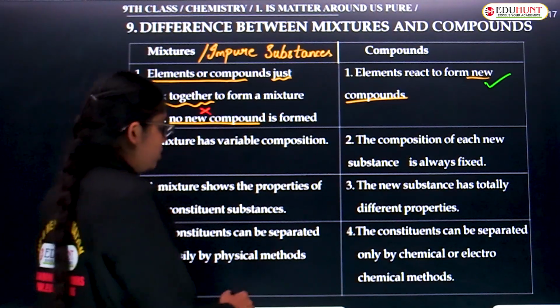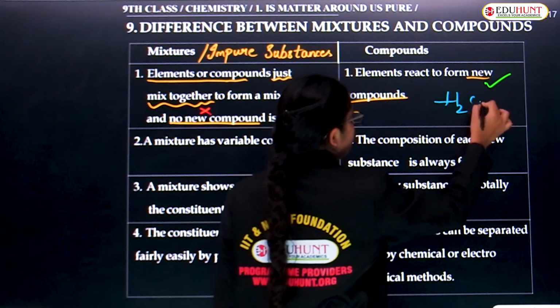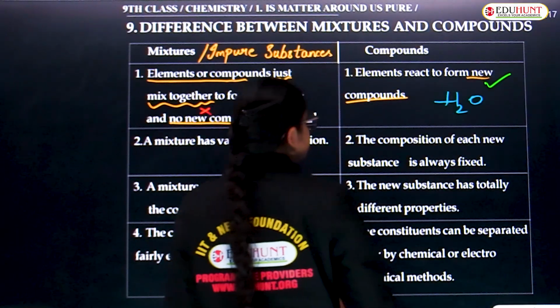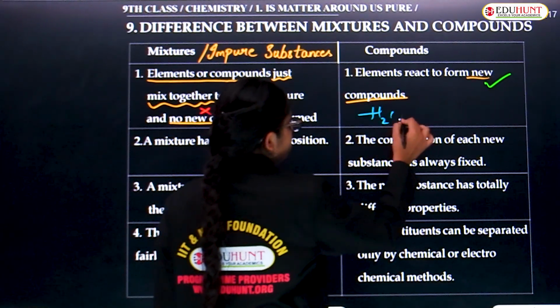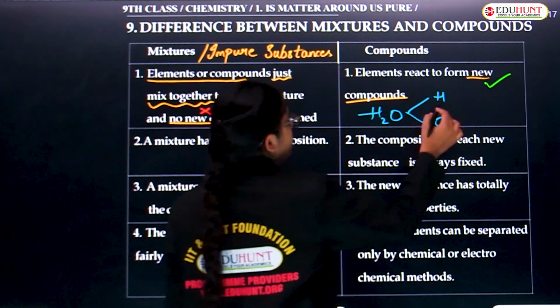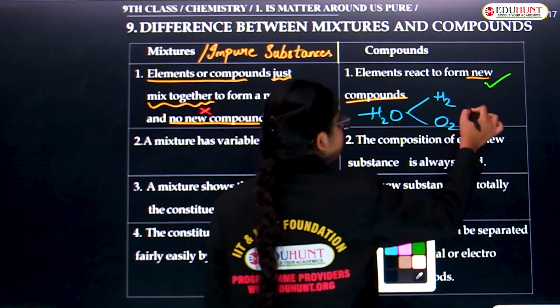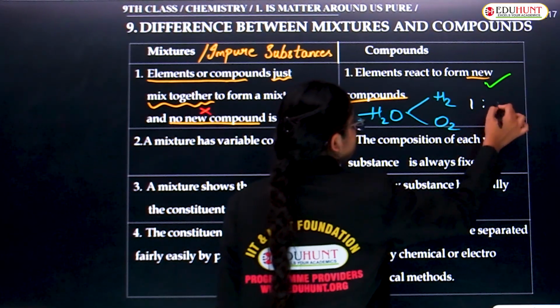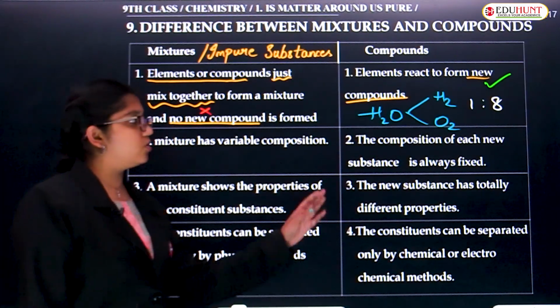In the water molecule we have the composition of hydrogen to oxygen, 1:8, right? Fixed composition. So that is all about compounds.